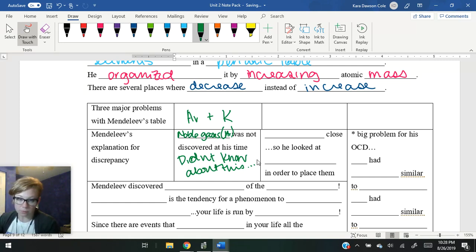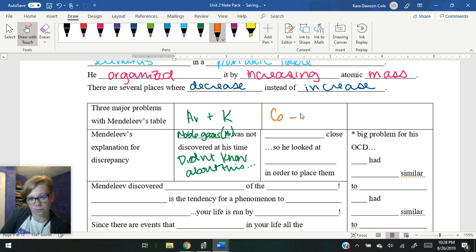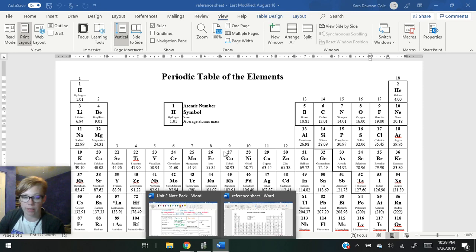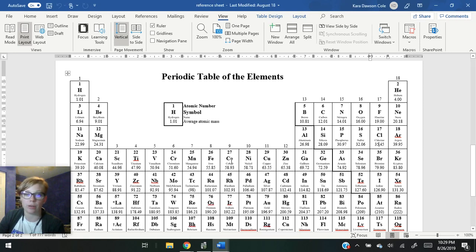The second place where we see a decrease instead of an increase is cobalt and nickel. Now, cobalt and nickel were both known during his time.